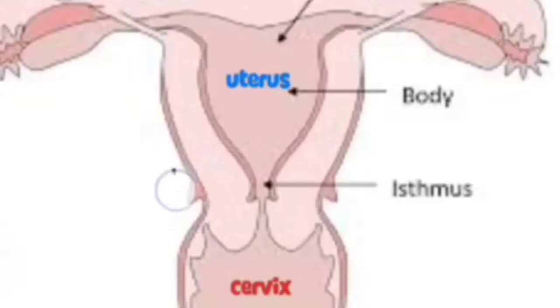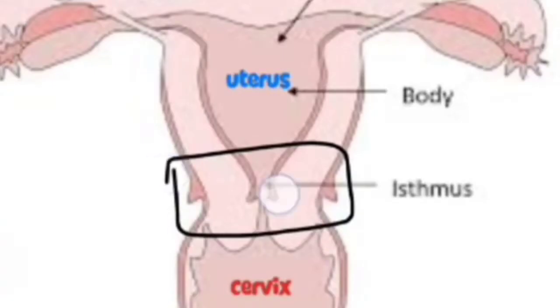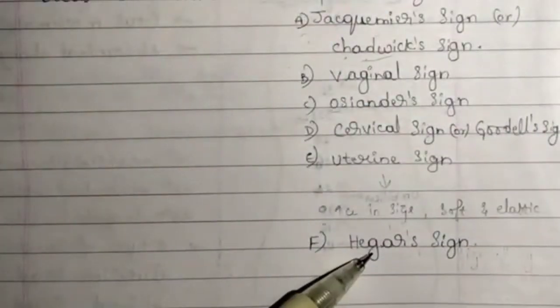Next, Hegar sign. This is softening of the region that is between the cervix and the uterus. Between the cervix and the uterus, there is a region, there is a connection, and that part becomes softer, and that is nothing but Hegar sign.